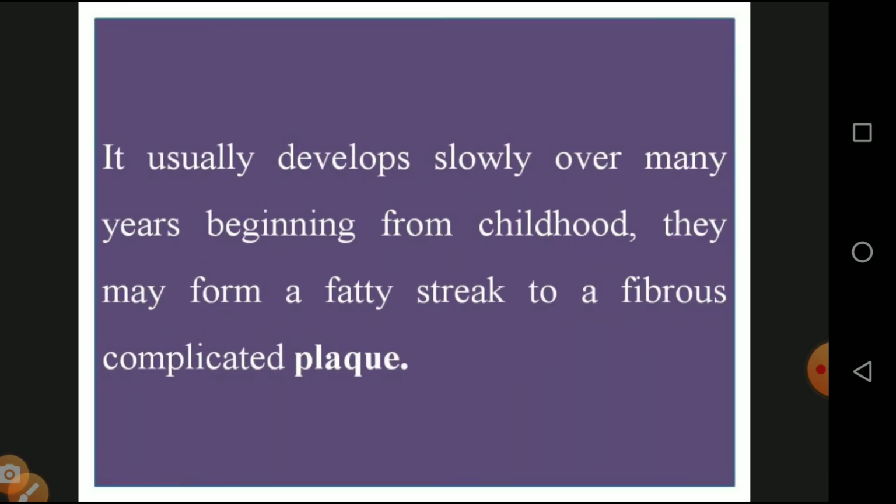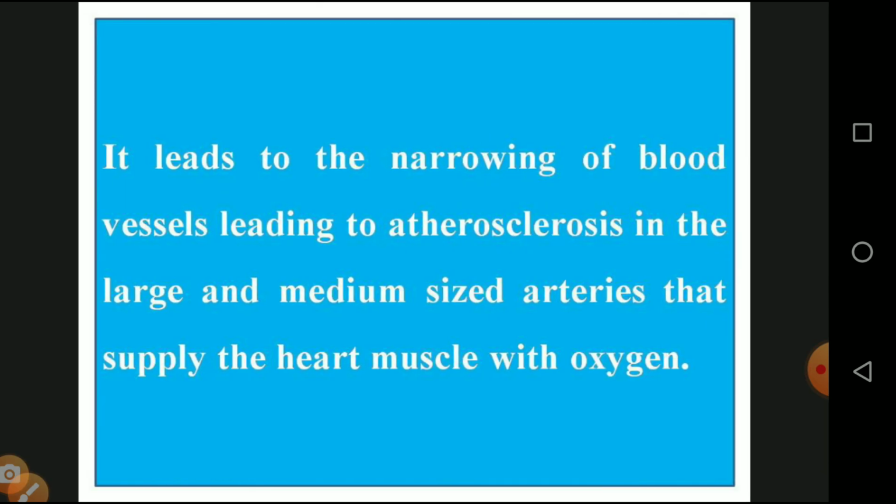This usually develops slowly over many years, beginning from childhood. It may form a fatty streak, then a fibrous complicated plaque, which leads to the narrowing of the blood vessels, leading to atherosclerosis of the large and medium sized arteries that supply the heart muscles with oxygen. They are blocking the supply of oxygen and the flow of blood to the heart, and finally creating a severe problem in the form of death.